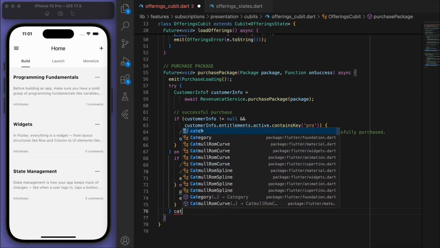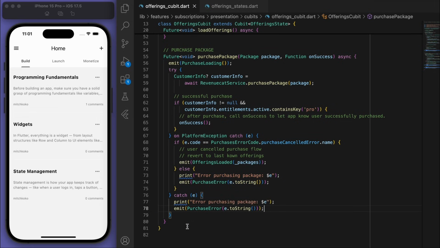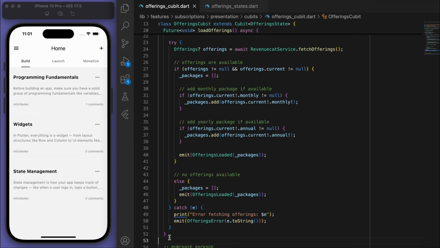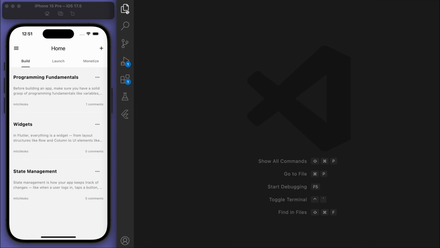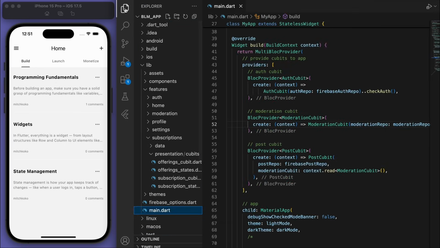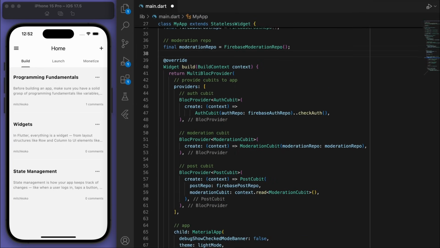And at the very end, let's just catch the generic error as well. And that should be all good. So that's the qubit done. Now coming back to our main.dart file, we have to include our new qubit.